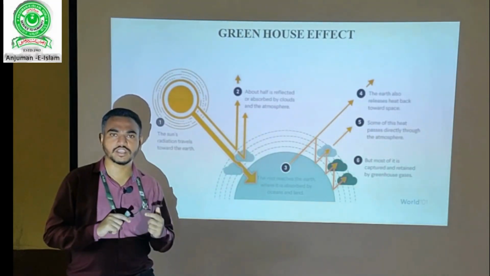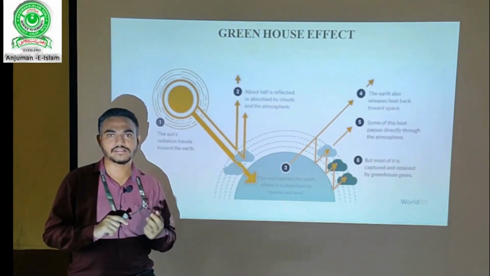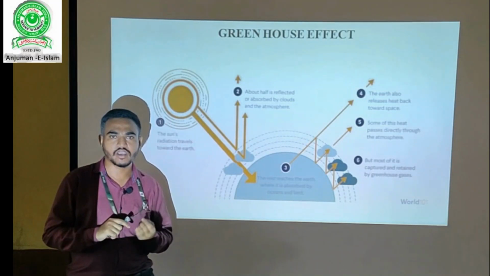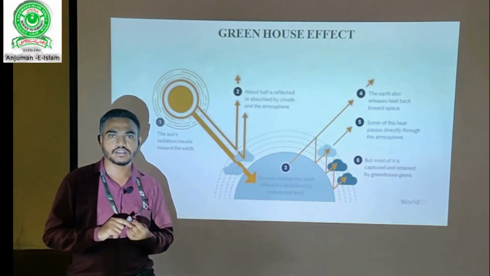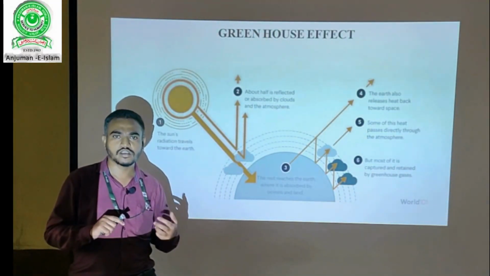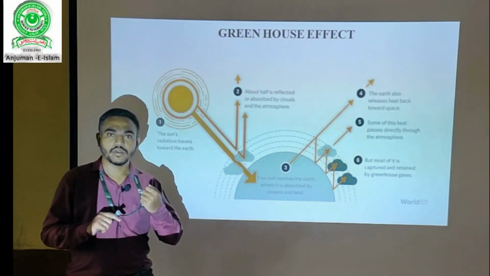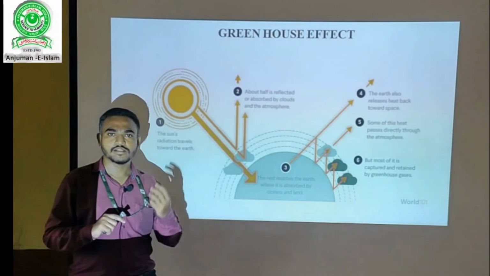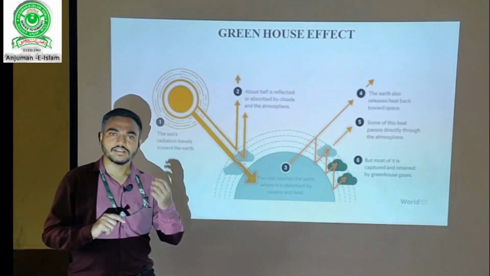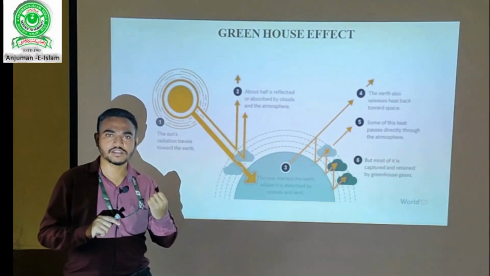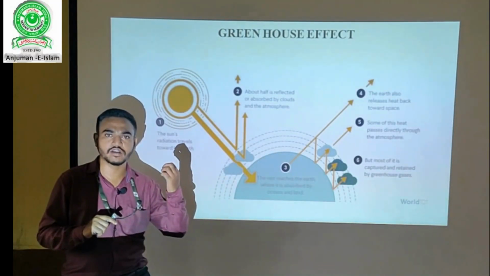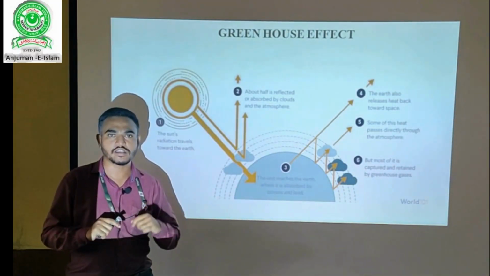Atmosphere is the mixture of gases. Gases like carbon dioxide, sulfur oxide, then nitrogen, oxygen, so many things. This atmosphere is, for example, like an umbrella. Umbrella protects us from sunlight and rain. Similarly, atmosphere protects us from the harmful rays of sunlight which fall on the earth's surface.